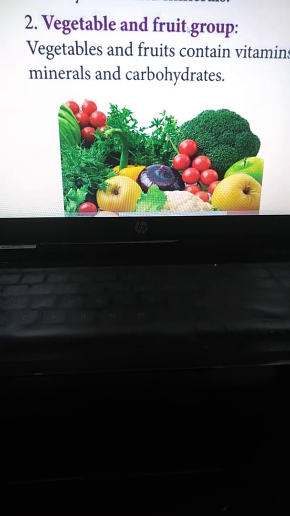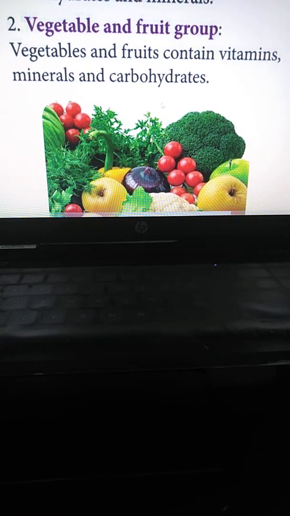Understood? If we take vegetables and fruits, definitely we get the proper amount of vitamins, minerals, and carbohydrates.